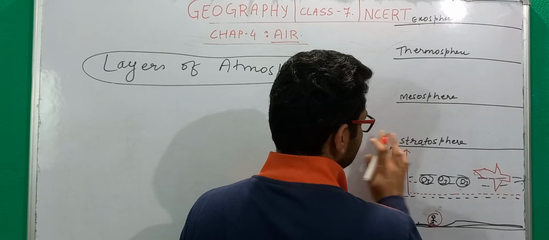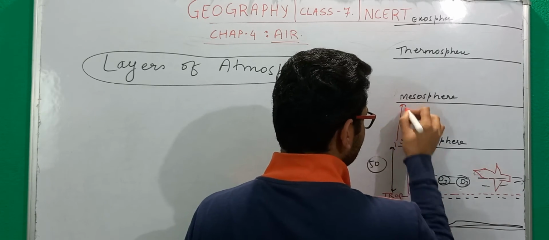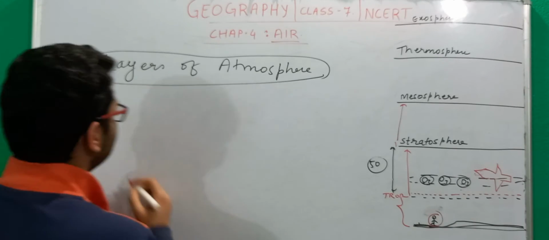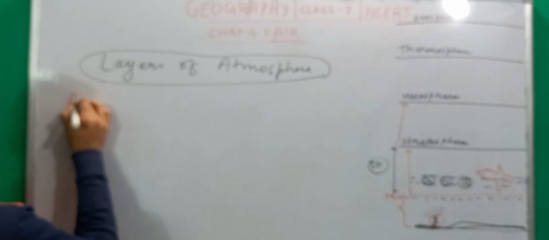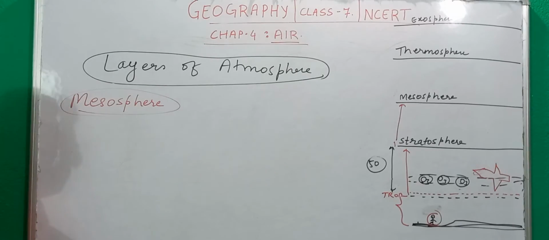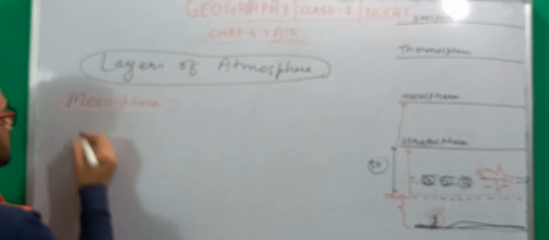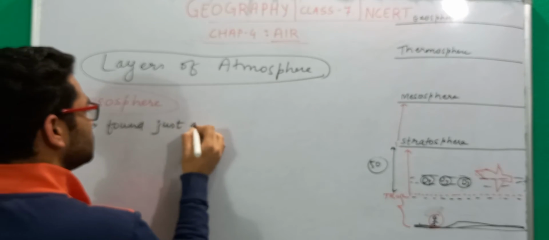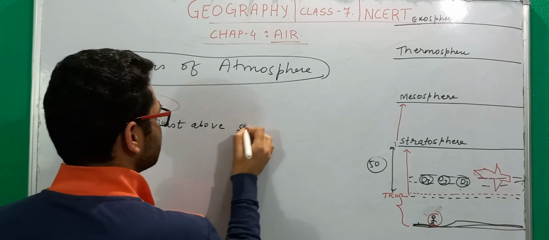Now the layer that is just above the stratosphere is the mesosphere. So mesosphere is a layer that is just above the stratosphere. Not of that much importance is the mesosphere. This is found just above a stratosphere.